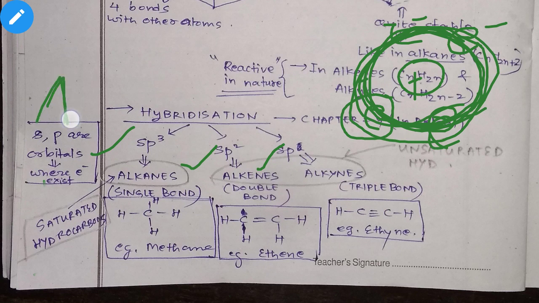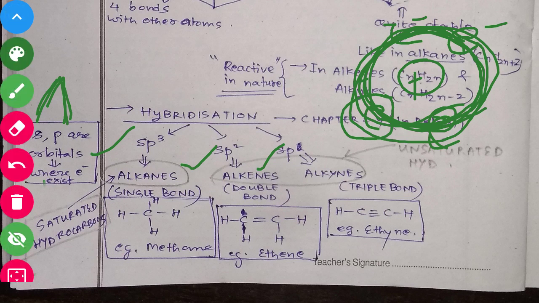And these s and p also have different shapes. Like your house may have a different shape: someone may have an Assam type house, someone may have an RCC type house. Like these, orbitals are also the houses of electrons, and they have different types and different shapes. So s orbitals have one shape, p orbitals have a different shape, like this. Based upon that, we will have three types of hybridization.